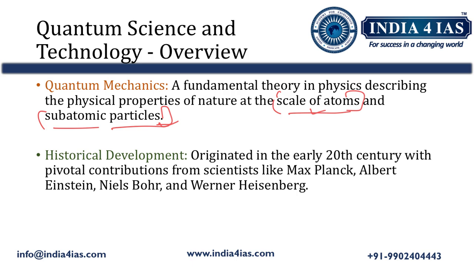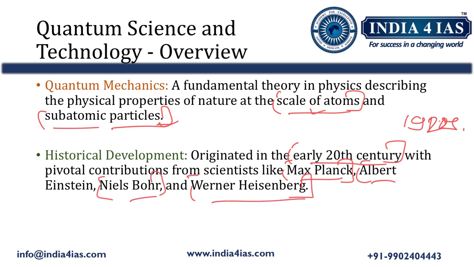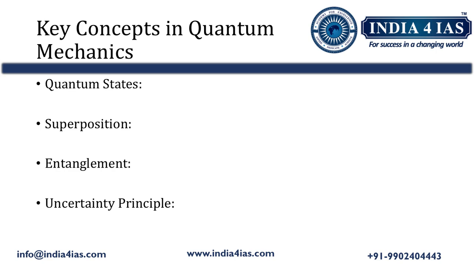Coming to the historical development, it originated in the early 20th century, in the 1920s we can say. The famous contributors are Max Planck, Albert Einstein, Niels Bohr, and Werner Heisenberg. These were a few great scientists who worked towards the development of quantum science and technology. The key concepts in quantum mechanics are quantum states, superposition, entanglement, and uncertainty principle. We will discuss them one by one.